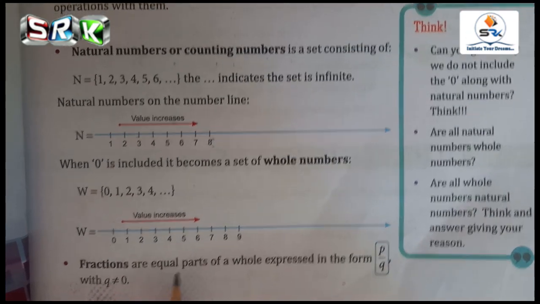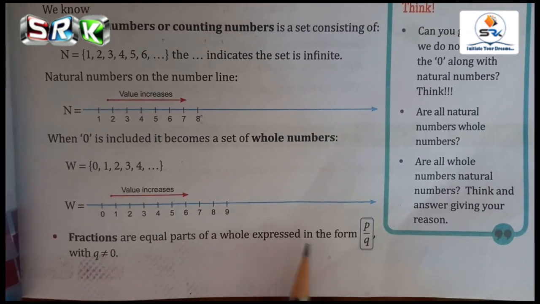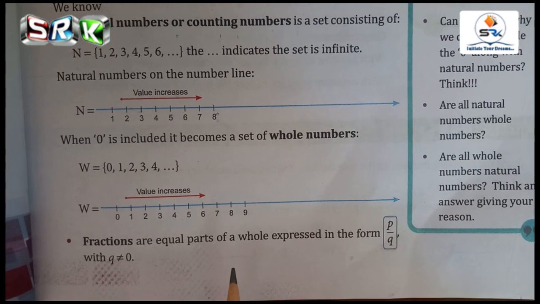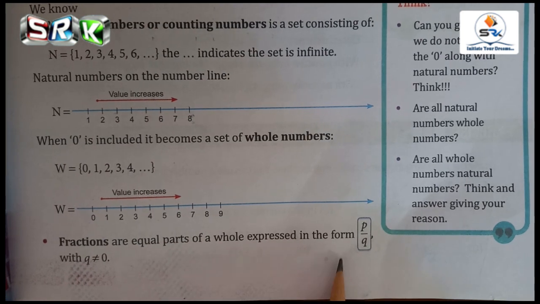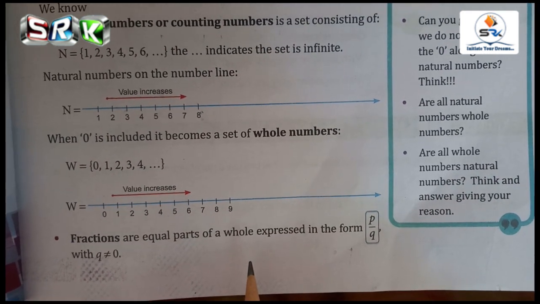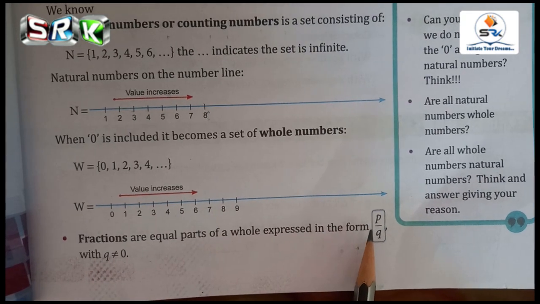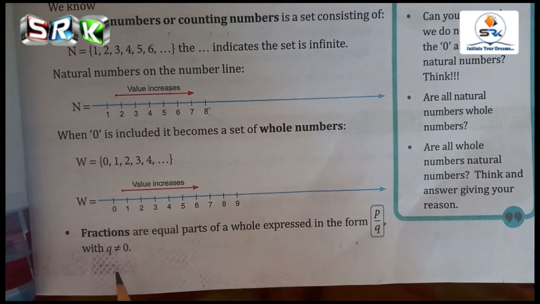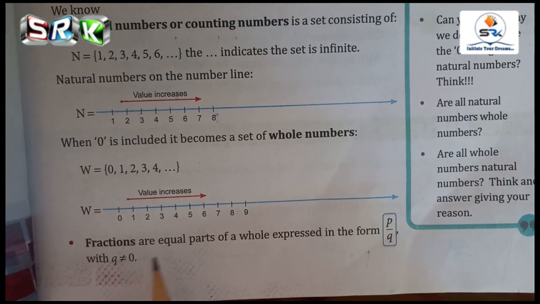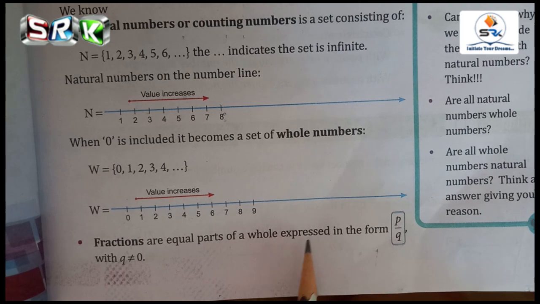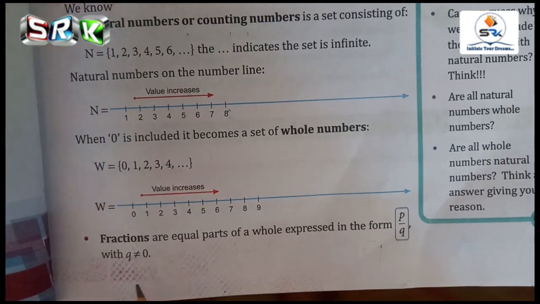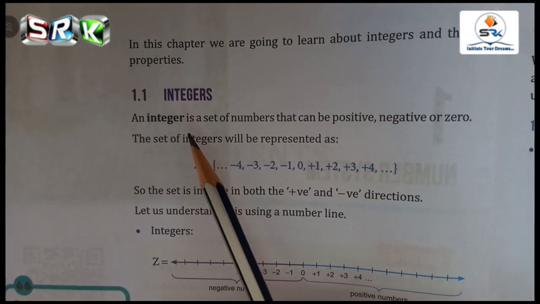Fractions are the equal parts of a whole expressed in the form of P by Q. There is a circle, and this circle has 6 parts. Okay? So 6 parts is represented as the denominator value, and how many parts are shaded, that is represented as the P value. And Q is not equal to 0. Say once again, repeat once again. Fractions are equal parts of a whole expressed in the form of P by Q, and Q is always not equal to 0. And next we move on to the integers.